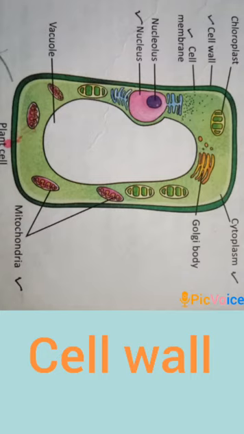Rigid means hard, which protects the plant cells from harsh climatic conditions like high wind speed, variation in temperatures, moisture, etc. The cell wall also gives shape to the plant cell, as these cells lack any skeletal support. Bacterial and fungal cells also have the cell wall, but the cell wall is totally absent in animal cells.